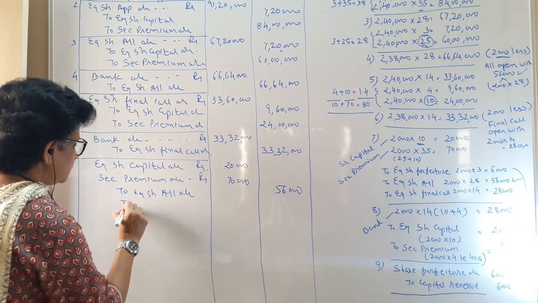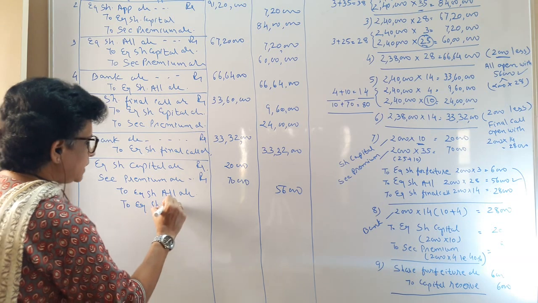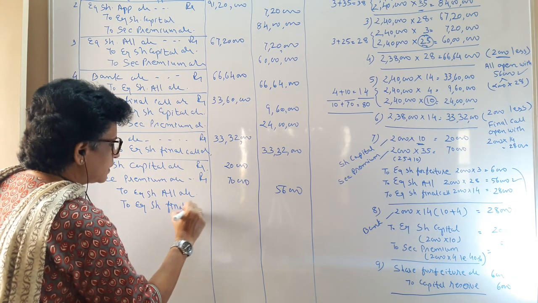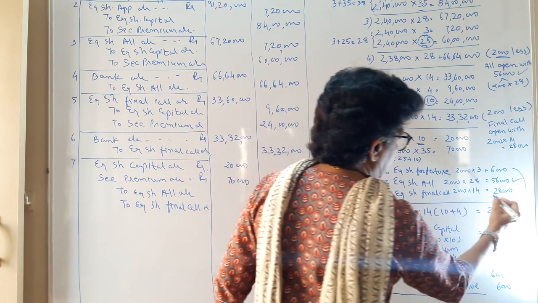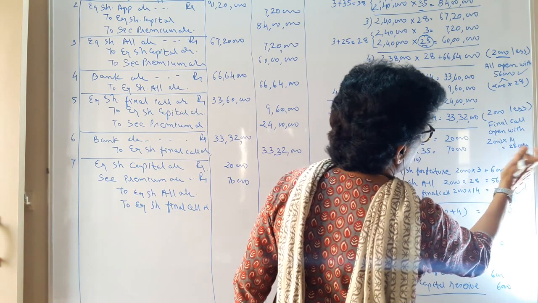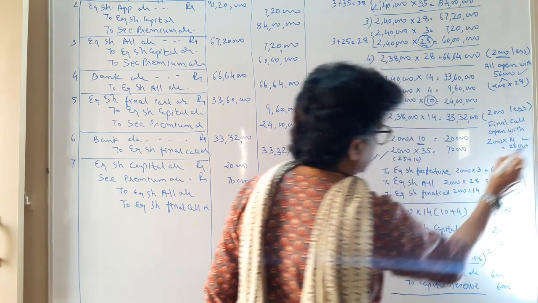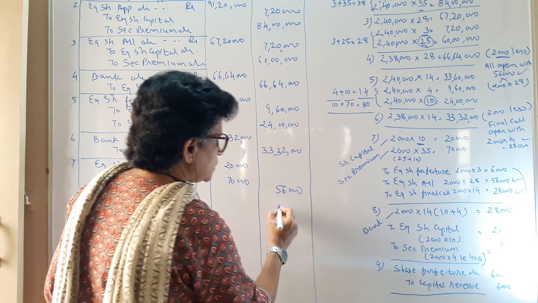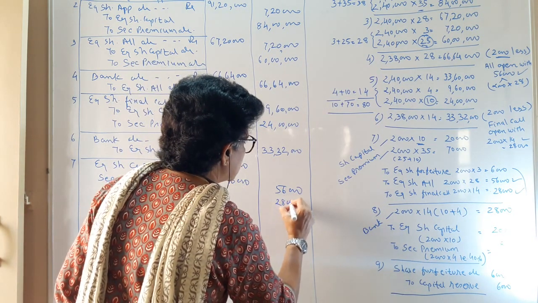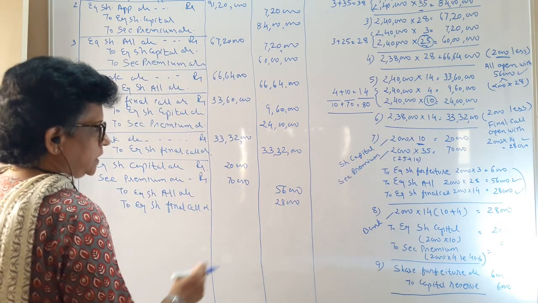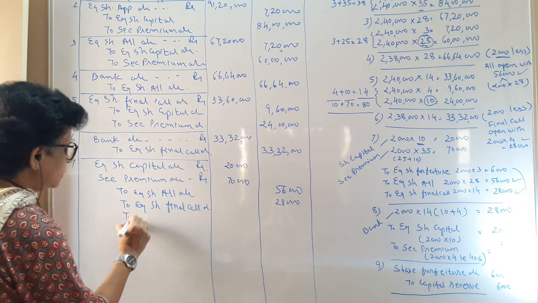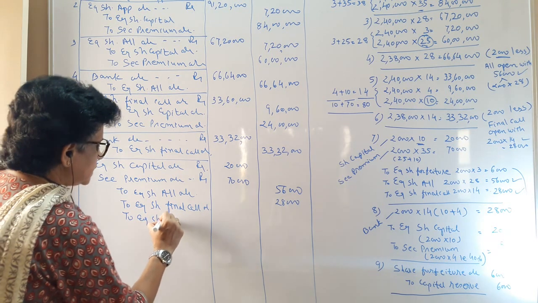So to equity share final call account that is open with 28,000. Here you have shown the multiplication 2000 into 14, so 28,000. And you have in your hand towards the forfeiture, that is